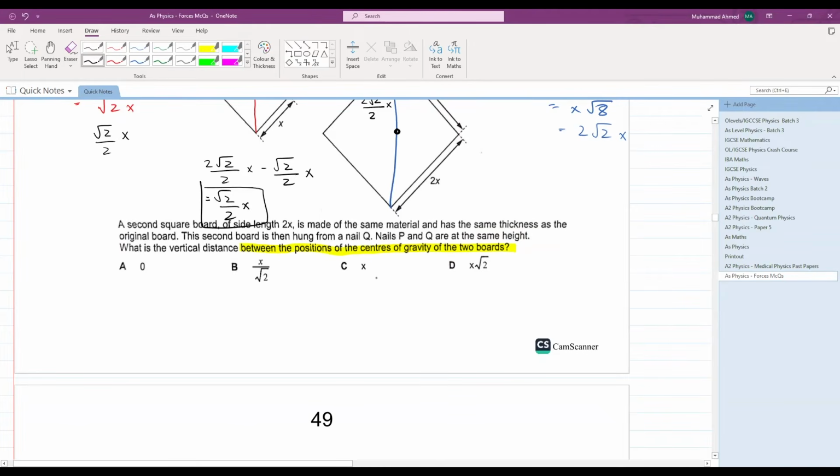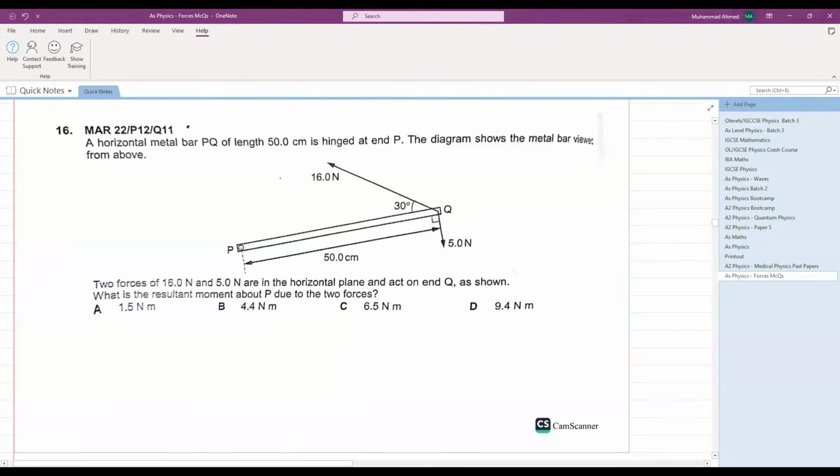However, you can't see any option like this here. So here you need to remember a mathematical rule. Root 2 over 2 is equal to 1 over root 2. So you can replace this entire thing by 1 over root 2. Your answer becomes 1 over root 2 times x. B is your answer.